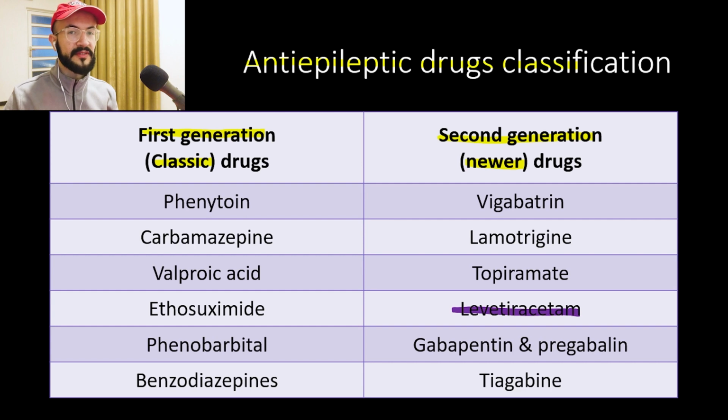Other examples of the second generation include vigabatrin, lamotrigine, topiramate, gabapentin and pregabalin, and tiagabine. Examples of the first generation include phenytoin, carbamazepine, valproic acid, ethosuximide, phenobarbital, and the benzodiazepines.